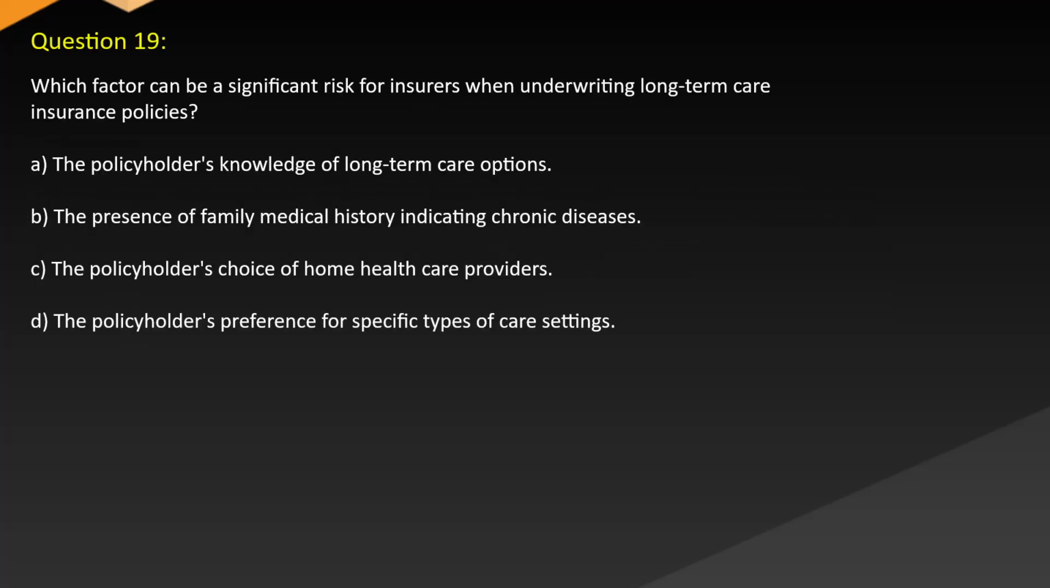Question 19. Which factor can be a significant risk for insurers when underwriting long-term care insurance policies? A. The policyholder's knowledge of long-term care options. B. The presence of family medical history indicating chronic diseases. C. The policyholder's choice of home health care providers. D. The policyholder's preference for specific types of care settings.